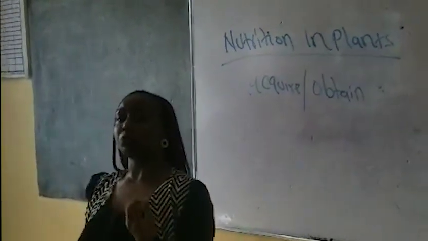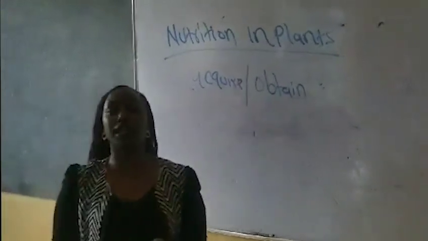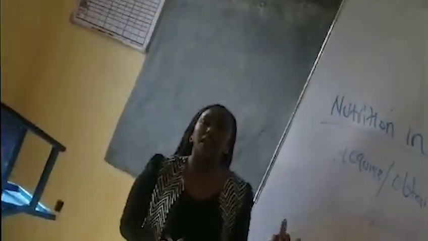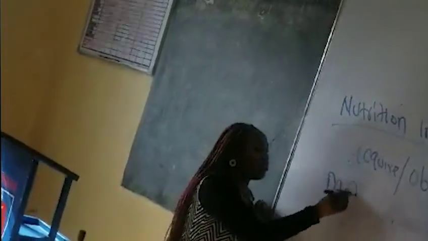So the next topic is the modes of nutrition, the ways through which living organisms acquire or obtain nutrients. Which are the modes of nutrition? Nancy?